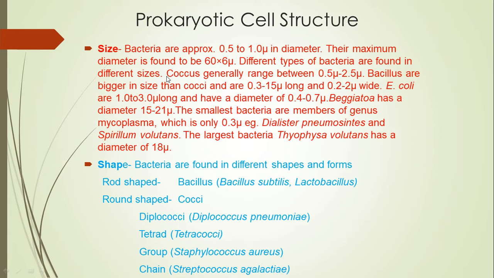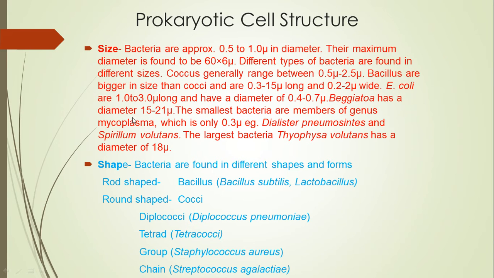So size varies in bacteria. Coccus or round bacteria are generally 0.5 to 2.5 microns in diameter, and bacillus or rod-shaped bacteria are bigger than coccus because of their shape, around 0.3 to 15 micrometers in length and 0.2 to 2 micrometers wide.